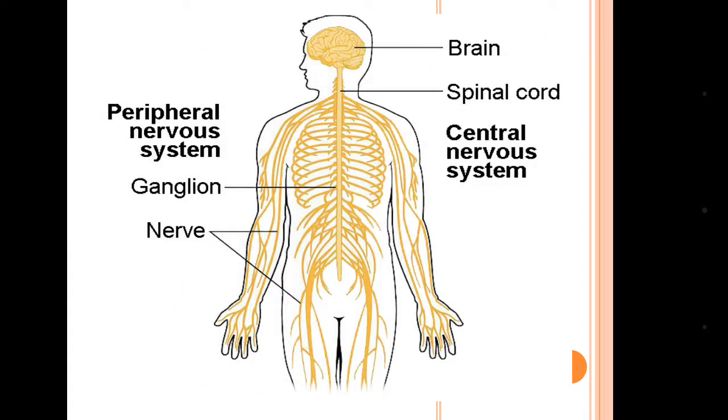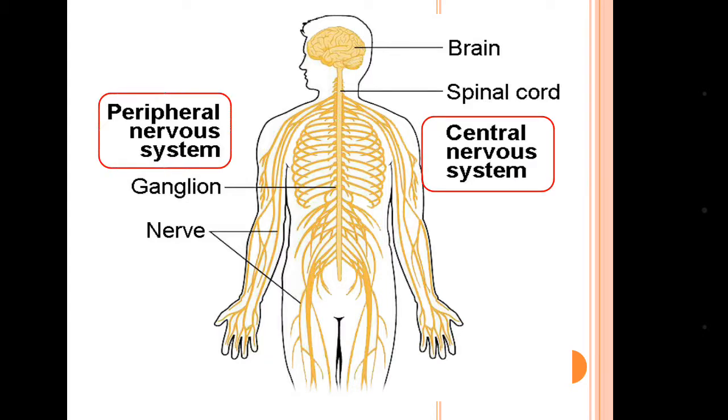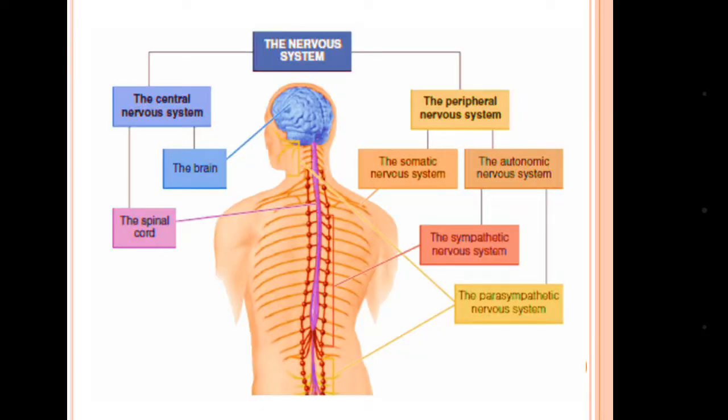Now the types of nervous system. First one is central nervous system, and second one is peripheral nervous system, in between which we will discuss central nervous system today. So again, take a look.